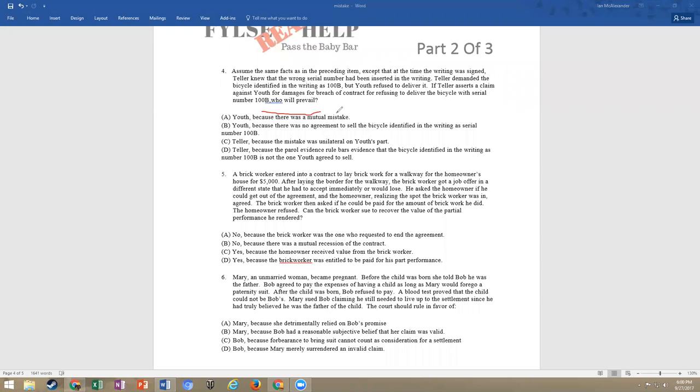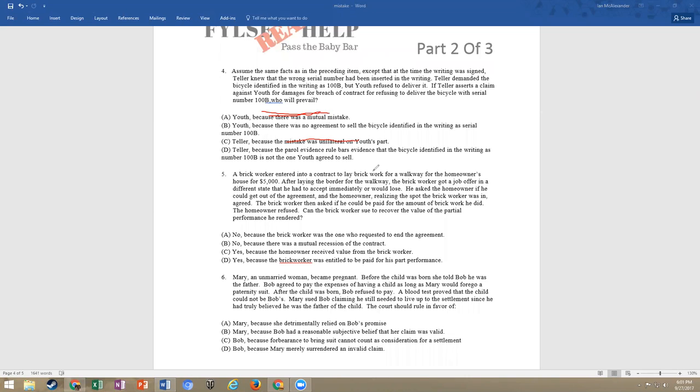Now, B says youth because there was no agreement to sell his bicycle identified as 100B. Well, we know that's true. Let's take a look at the other ones. C, Teller because the mistake was unilateral on youth's part. Well, that's not true because remember, unilateral means one person makes a mistake, right? But we know that youth knew and we know that the Teller knew.